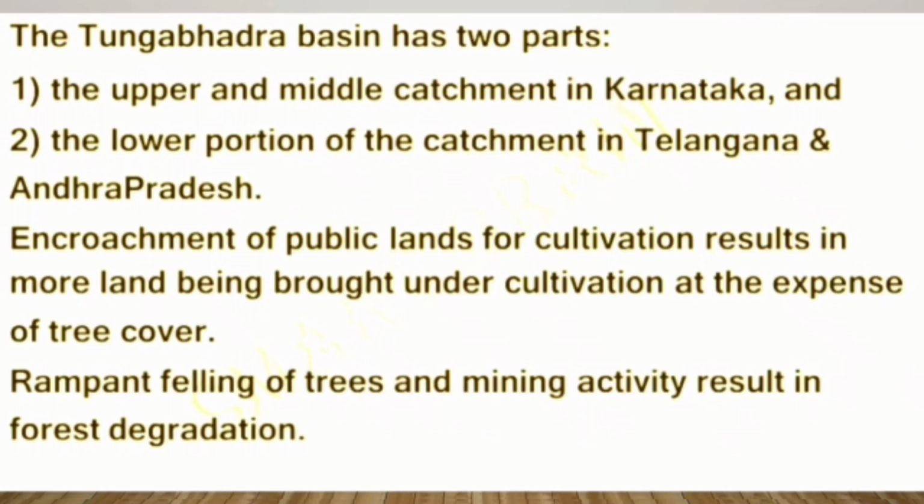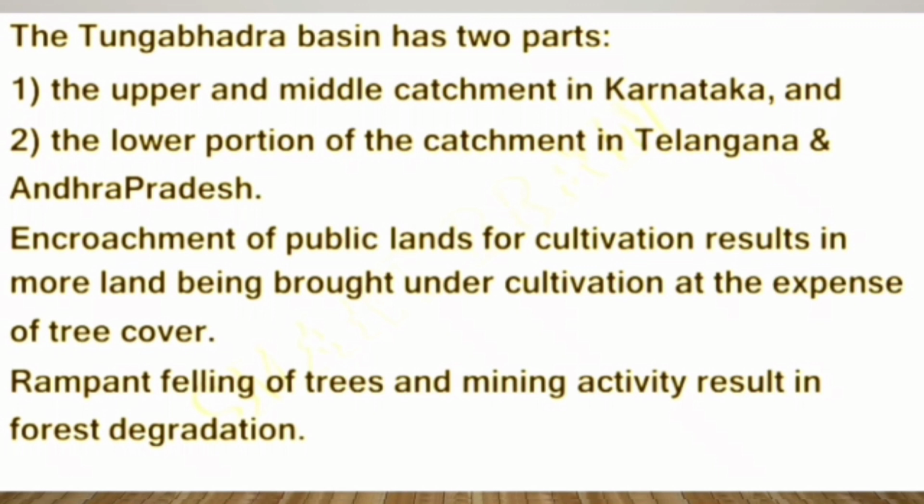The Tungabhadra basin has two parts. First one, the upper and middle catchment in Karnataka, and second one, the lower portion of the catchment in Telangana and Andhra Pradesh. Encroachment of public lands for cultivation results in more land being brought under cultivation at the expense of tree cover. Rampant felling of trees and mining activity result in forest degradation.